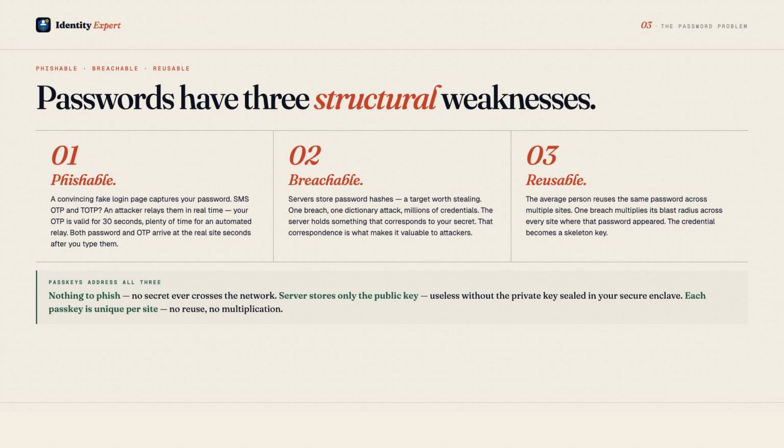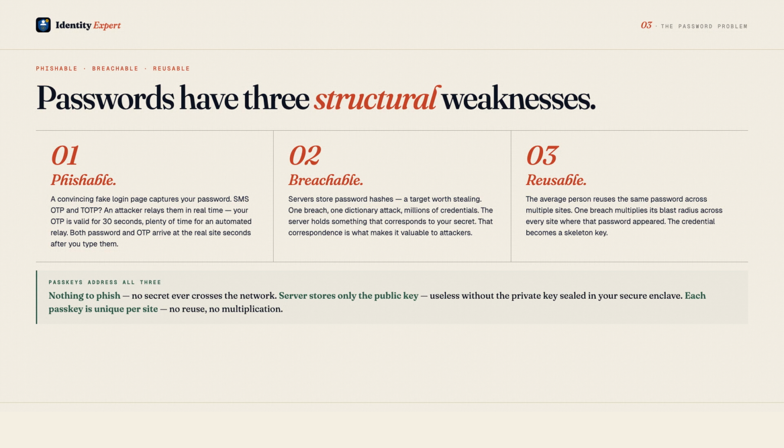Let's be precise about what passkeys are fixing. Passwords have three fundamental structural weaknesses. First, they are phishable. A convincing fake login page is all it takes to steal one. The user sees a familiar interface, types their password, and the attacker captures it. Multi-factor authentication with SMS or TOTP adds a second factor, but since that factor also travels through the browser, it too can be relayed in real time. An attacker sits between the user and the real site, forwarding requests and capturing both the password and the OTP before they expire. TOTP codes are valid for 30 seconds, plenty of time for an automated relay.